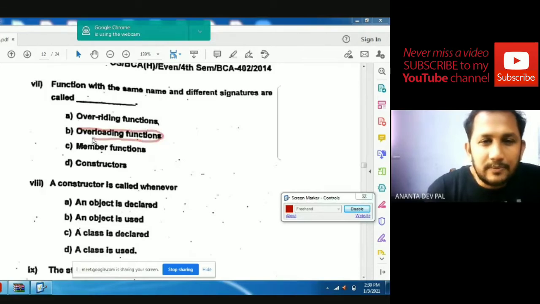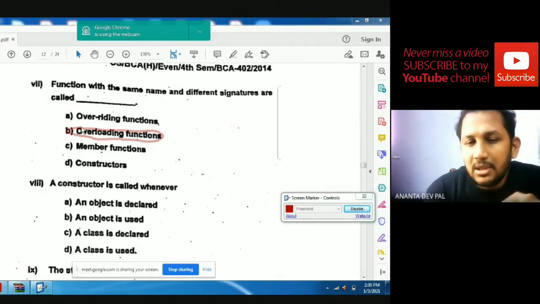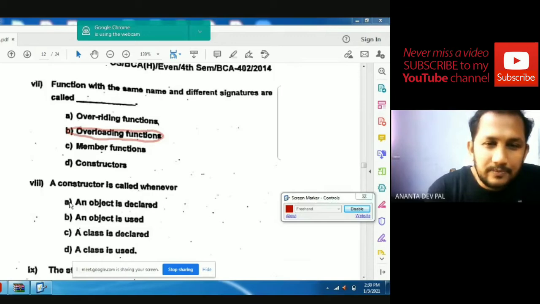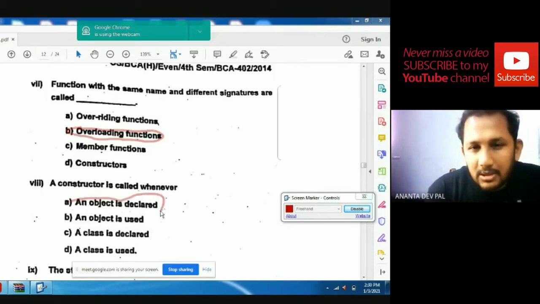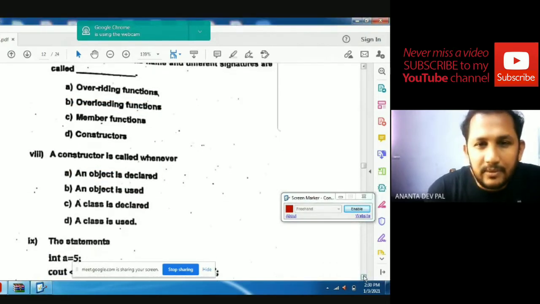A constructor is called whenever an object is declared, an object is used, a class is declared, or a class is used. Definitely when an object is declared. The answer is when an object is declared. This is question number 8 of 2014.